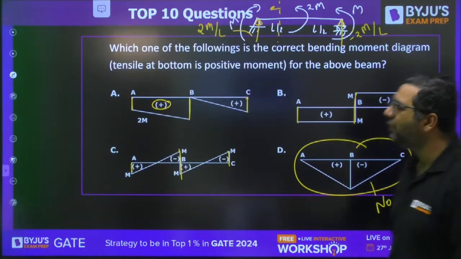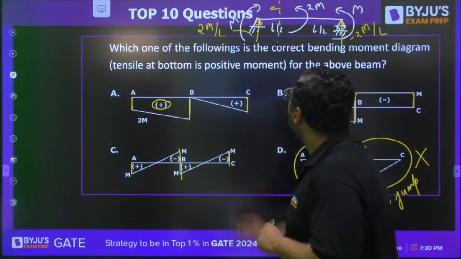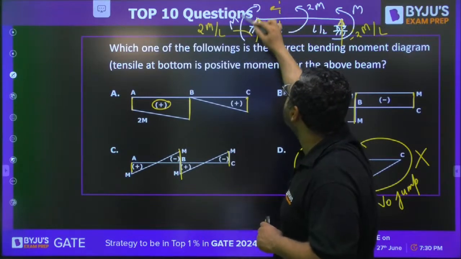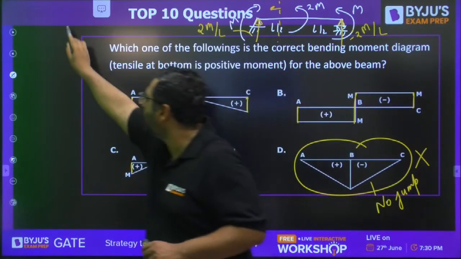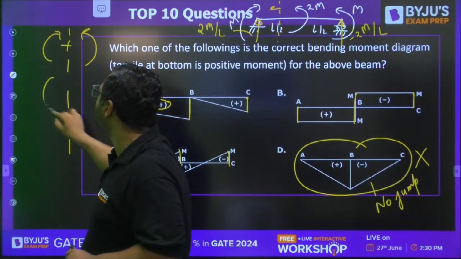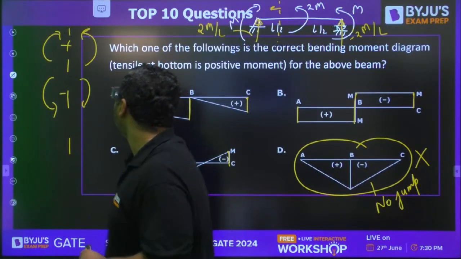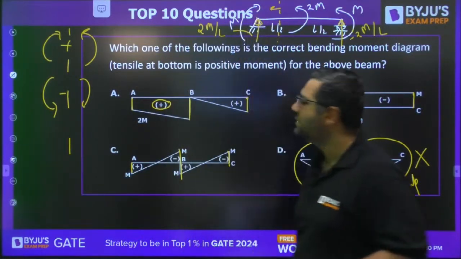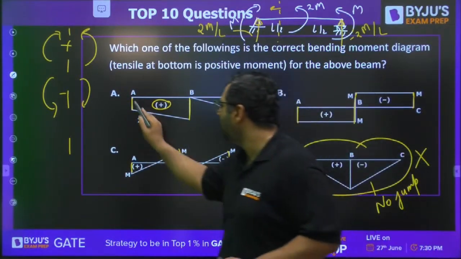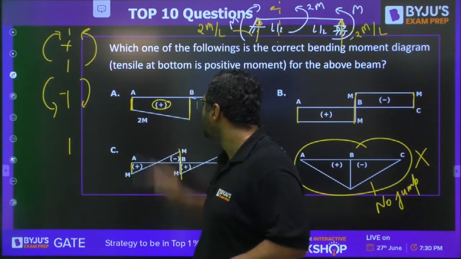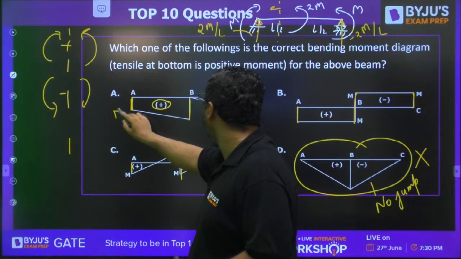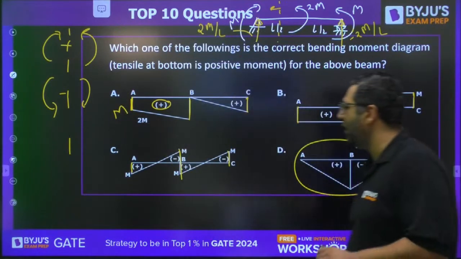Then my dear, we need to see one more thing. You have here a jump of M, and if you see the section, it is sagging. You know the sagging hogging concept? This is going to be sagging and this is going to be hogging. So if you see this, this is creating sagging. Sagging means positive, they are taking downward direction as positive. So there will be a jump like this. And this jump is of M.